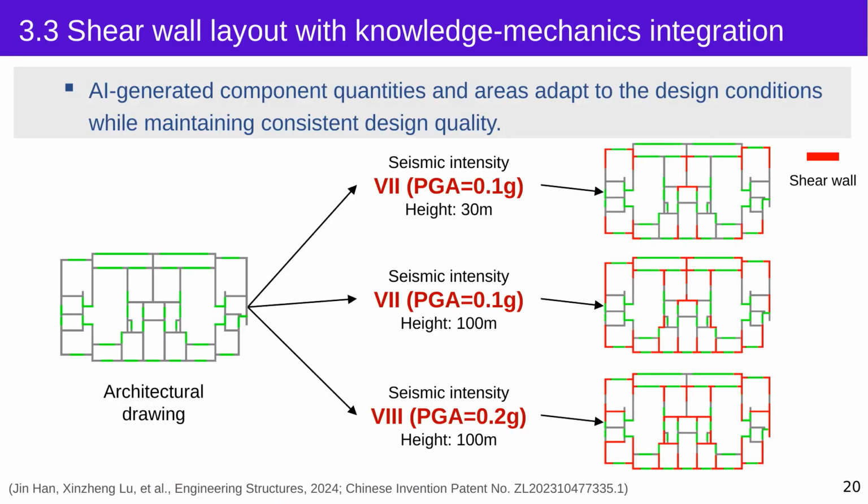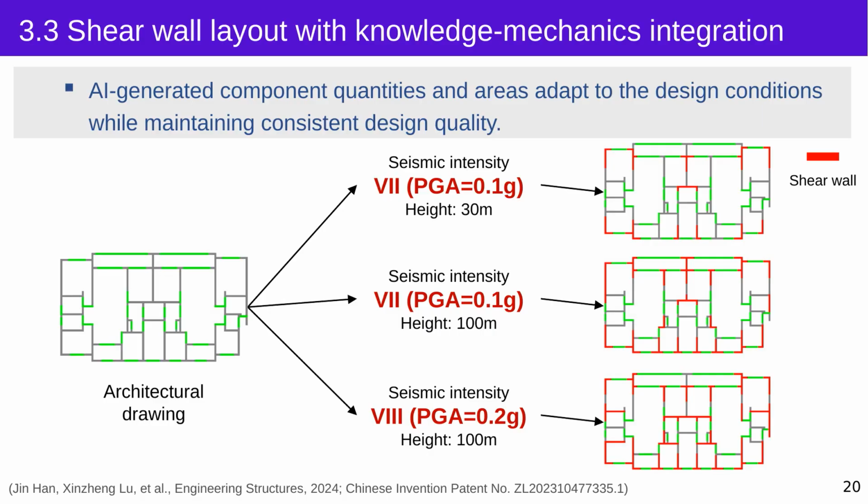Because mechanics and engineering knowledge are included, the generated design can change together with the design conditions. For the same architectural layout, when the design peak ground acceleration is 0.1 g and the building height is 30 meters, the shear wall layout is like this. If we increase the height to 100 meters, the layout changes.